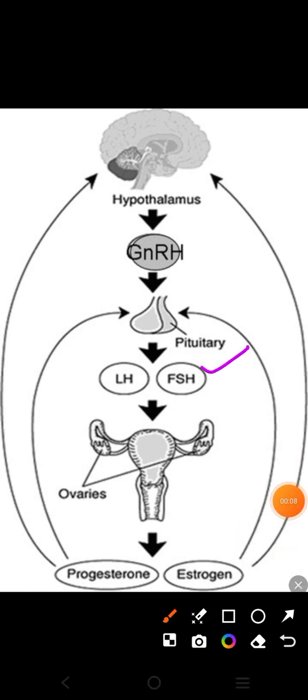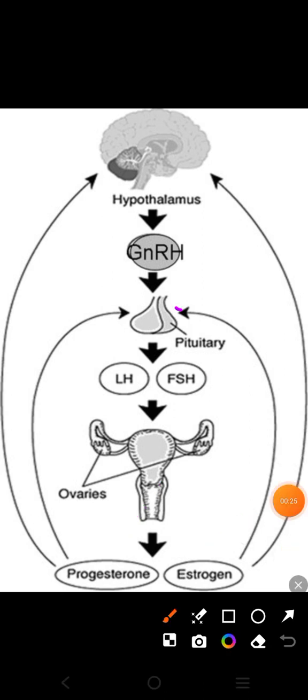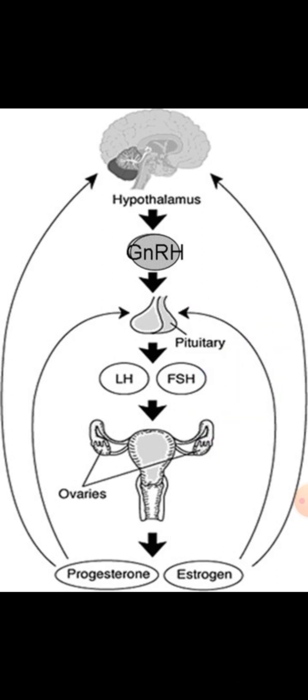FSH and LH came, and they act on the ovaries and cause them to release estrogen and progesterone. Mainly, ovaries do not release estrogen and progesterone. There are various follicles in the ovaries that, during the normal menstrual period, release the estrogen and progesterone. Now, the FSH. Remember that the anterior pituitary mainly releases FSH in a large amount and LH in a relatively small amount. So this FSH from the anterior pituitary comes to the ovaries, and inside the ovaries the cycle is running,